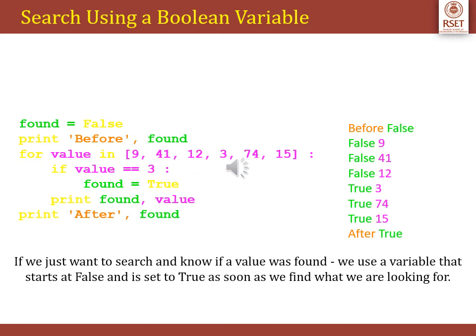This is a programming example where I use a boolean variable. As you remember, boolean variables always take the value of either true or false. So I'm trying to do a searching operation here. I have a list of numbers, say 9, 41, 12, 3, 74 and 15. If I just want to search and know if a value was found, the value should be outputted. So I set the boolean variable to false. In this example, I have set found equal to false, and if I find the value 3 which I am searching for, I'll set the found boolean variable to true and output it.